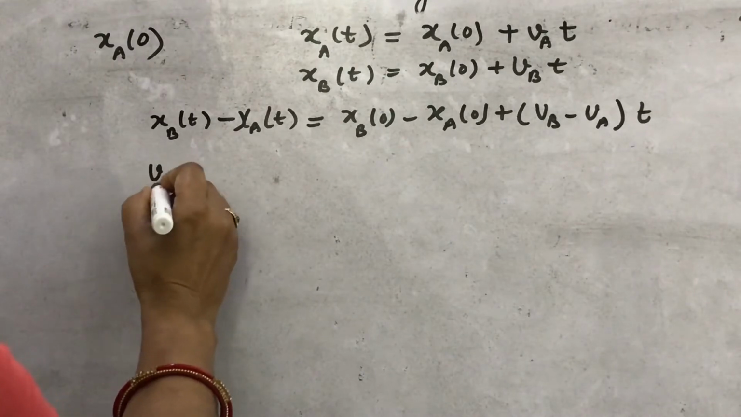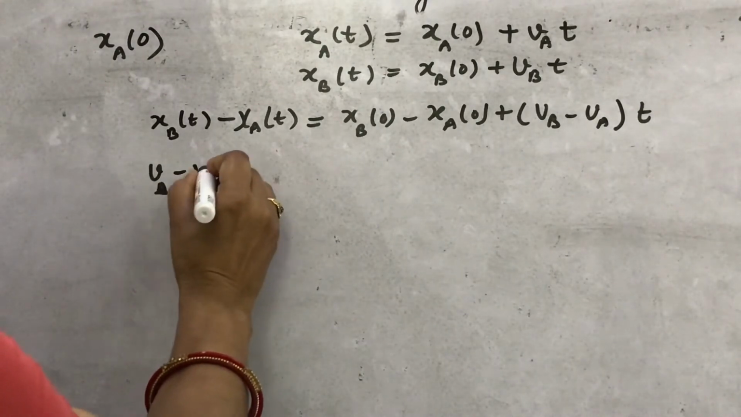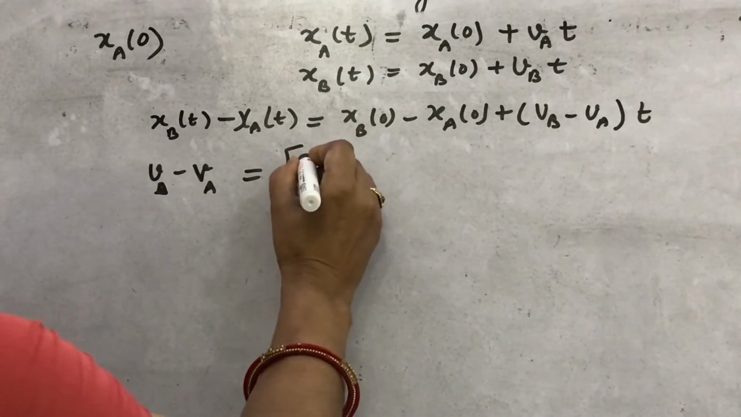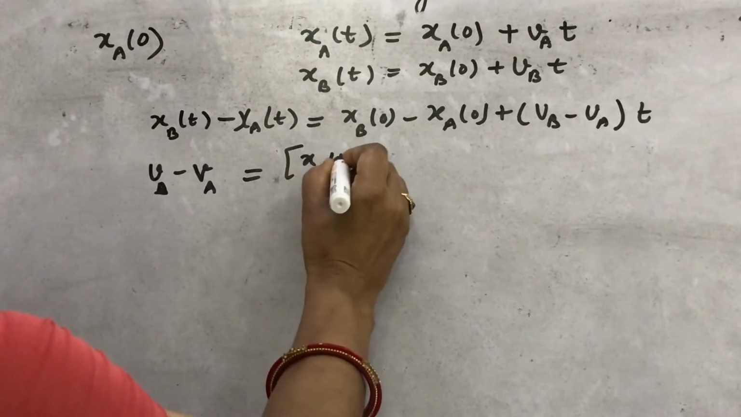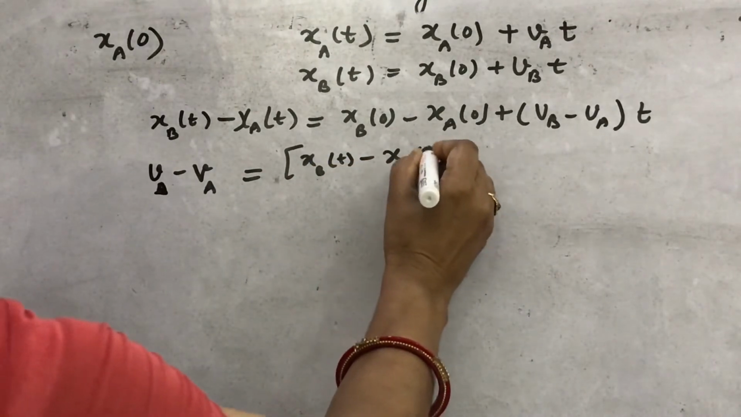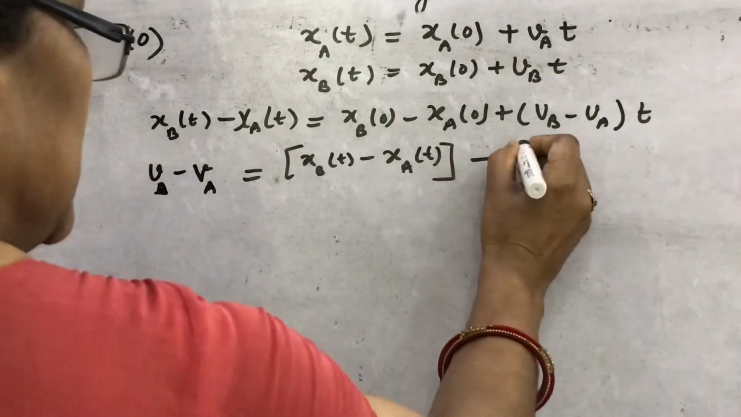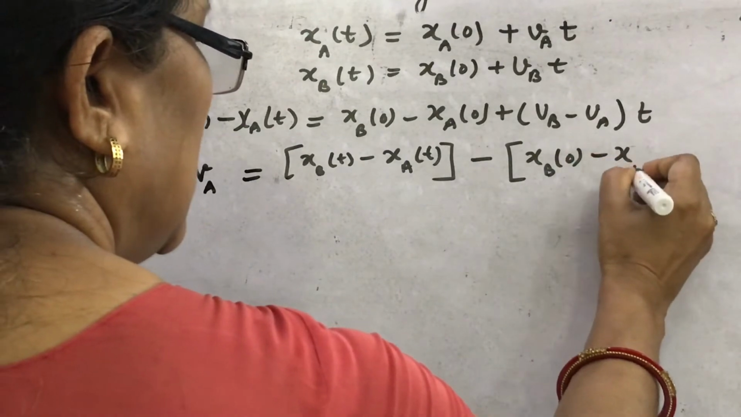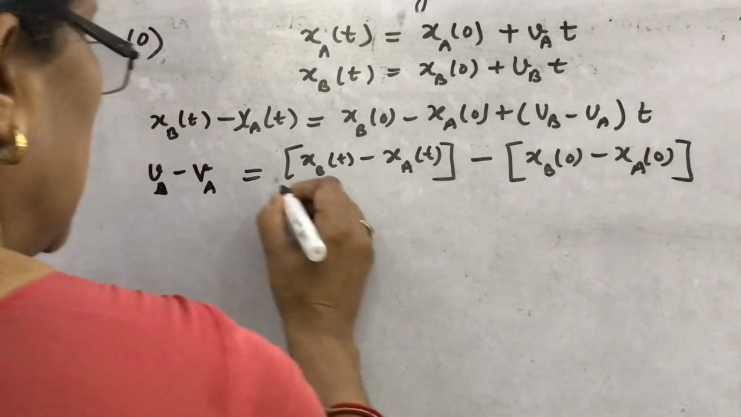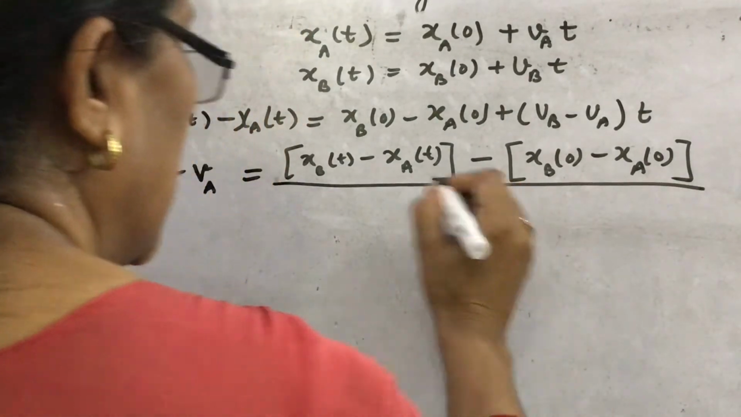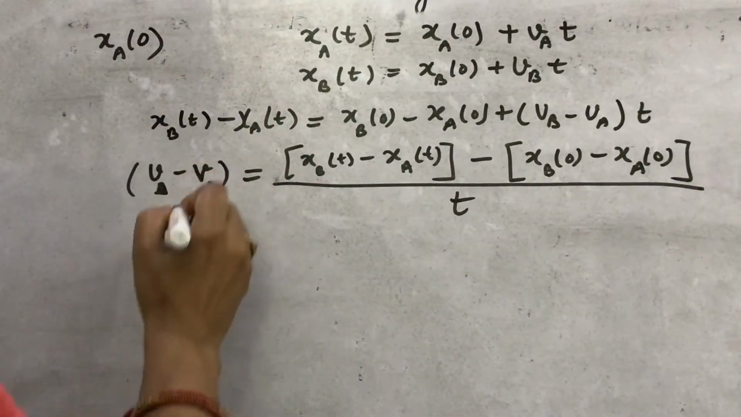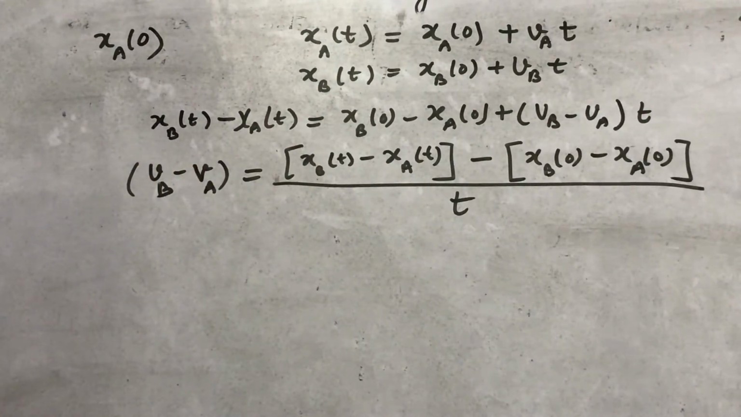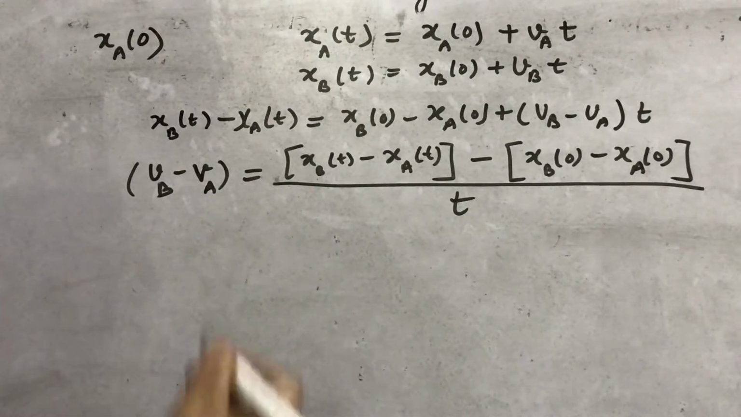So what can you write? The relative velocity of b with respect to a is the net position change, that is xbt minus xat, final position minus initial position, the change of position, upon the time interval. And this is the relative velocity of object b with respect to a.